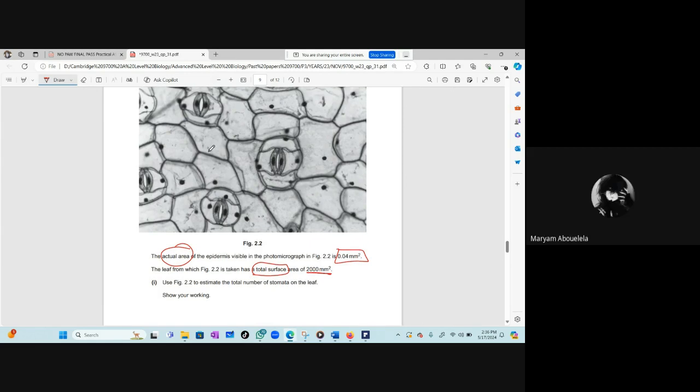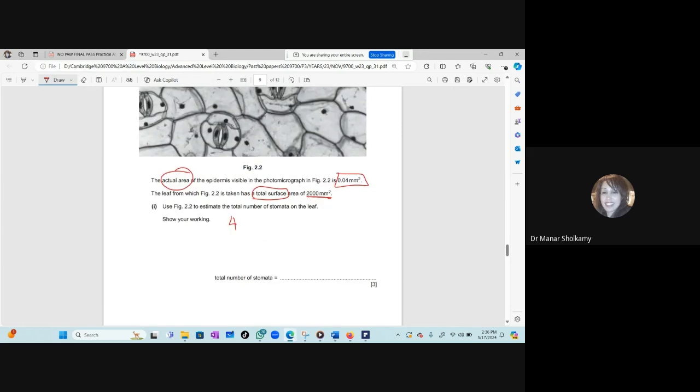4. Okay, so if we have 4 stomata in an actual area of 0.04 millimeter squared, how many stomata will you have in a total surface area of 2000 millimeters squared? What will you do? Cross multiplication. Yes. Why did both of you not get it?